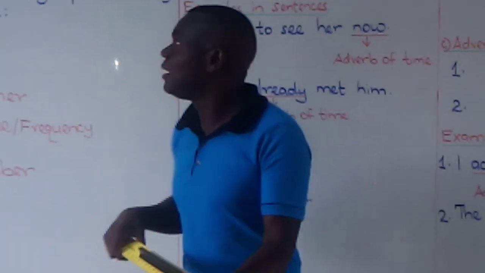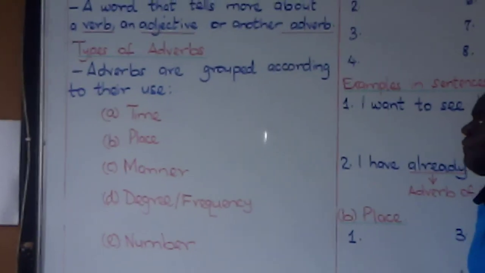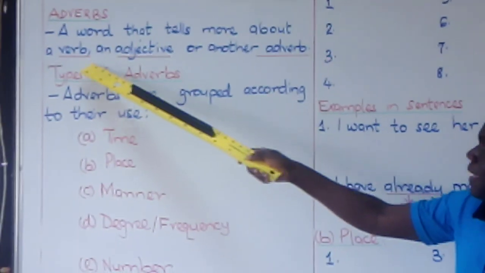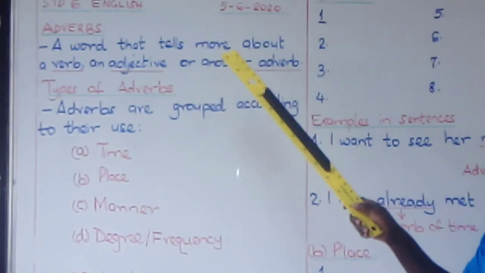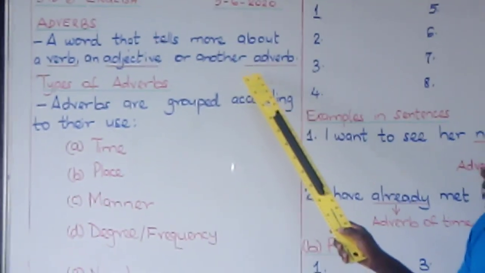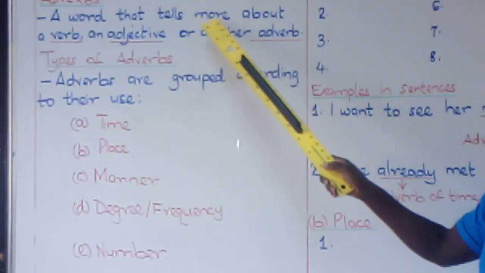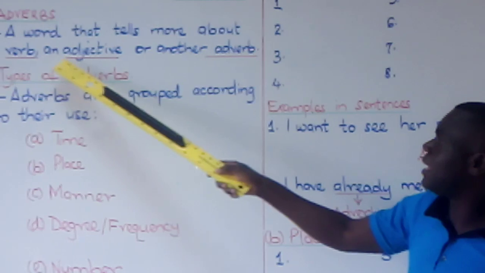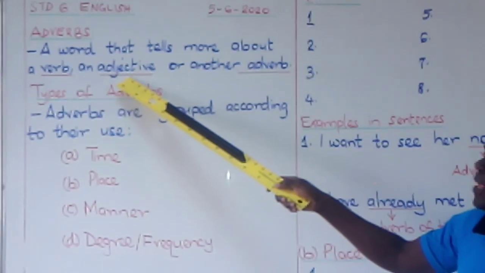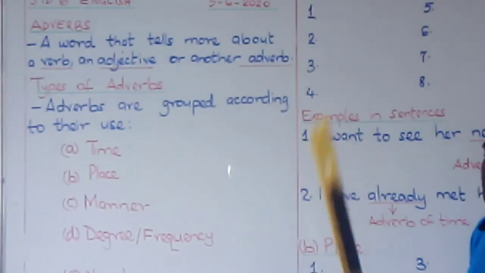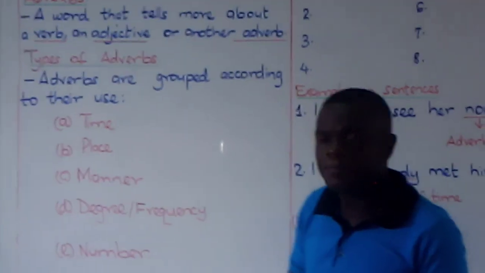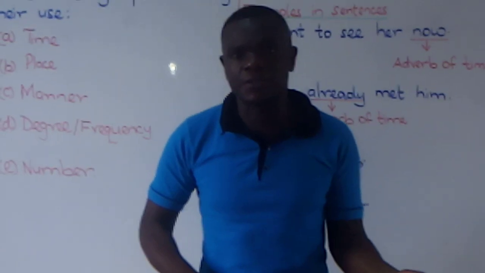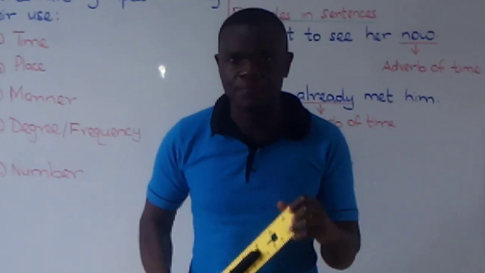An adverb is a word that tells more about a verb, an adjective, or another adverb. There are types of adverbs, and I want us to learn them.